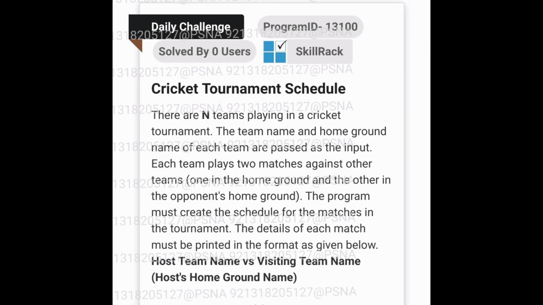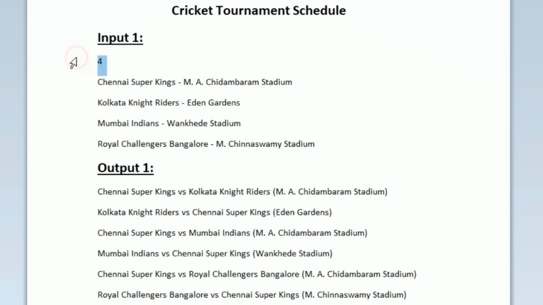This is the question asked in today's SkillTrack Daily Challenge. In the first line of our input, we are given integer n, and after that we are given the names of n cricket teams and their home stadiums. The first cricket team name is Chennai Super Kings and their home stadium is Chidambaram Stadium. Then in the next line we are given another team name, Kolkata Knight Riders, and their home ground is Eden Gardens. Like that we are given n team names and their home grounds.